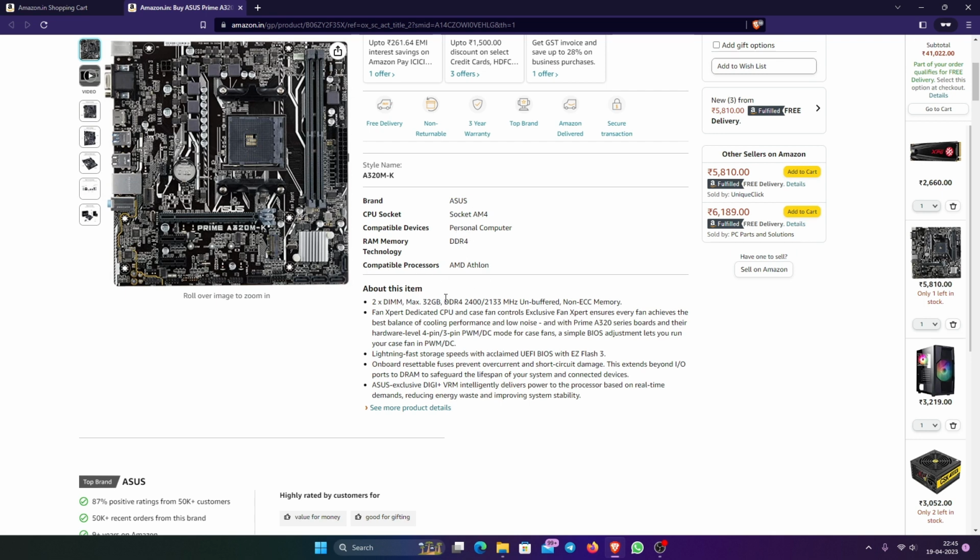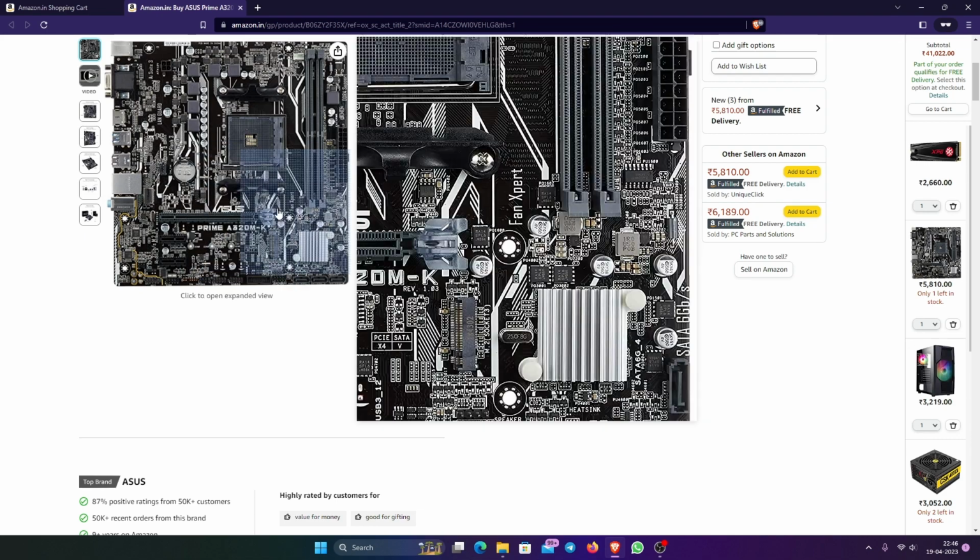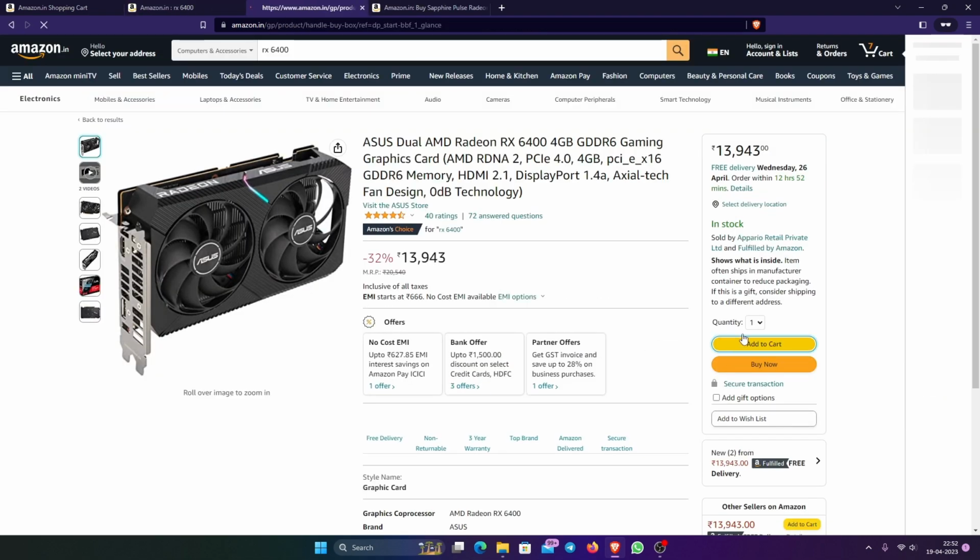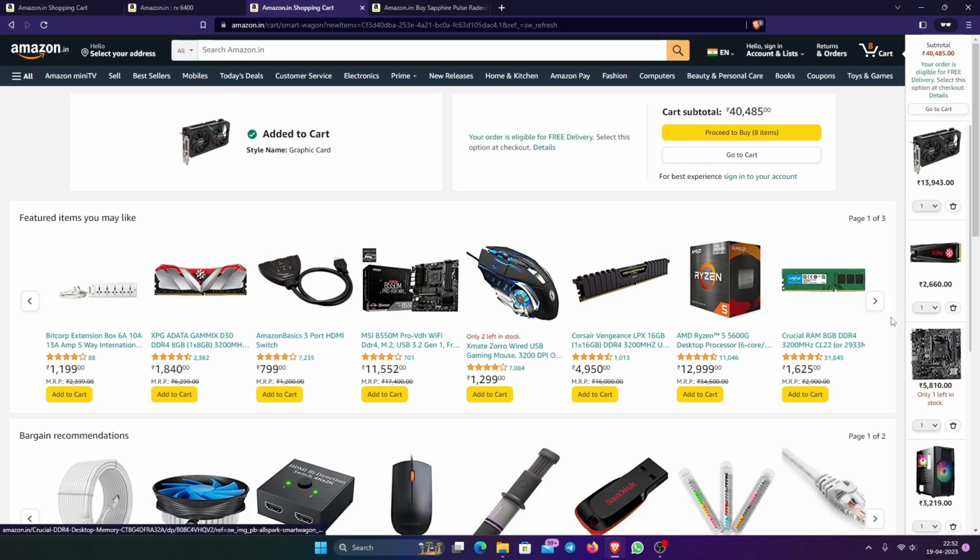Compatible, socket AM4. Now, oh wait, DDR4 2400 to 2133 unbuffered. Okay, fine. It's okay. Add. This is a better card for sure.